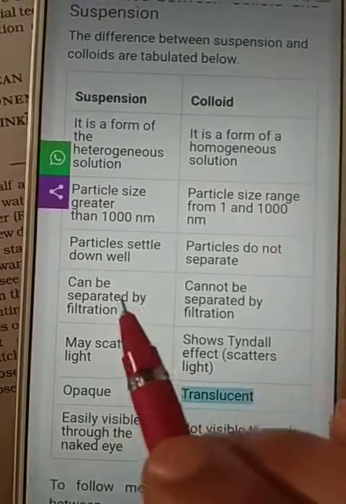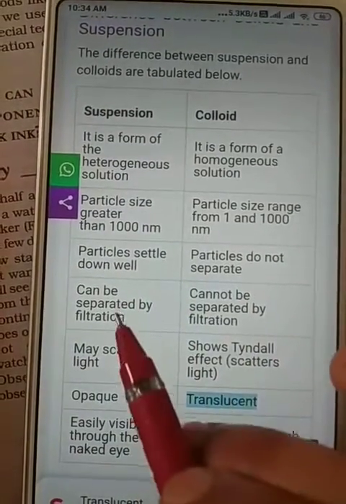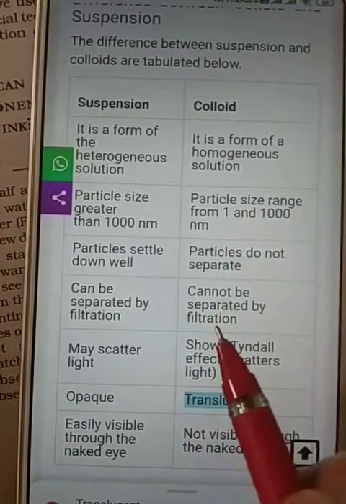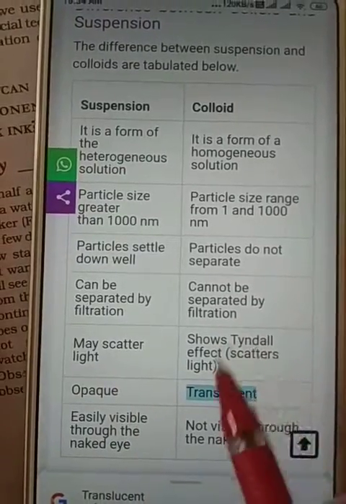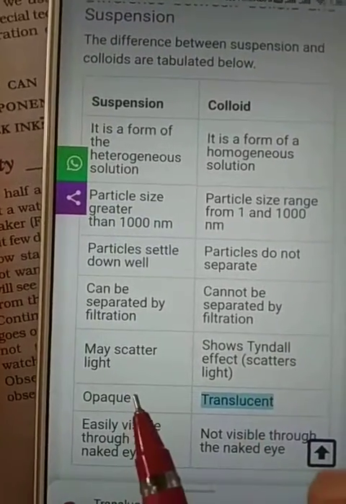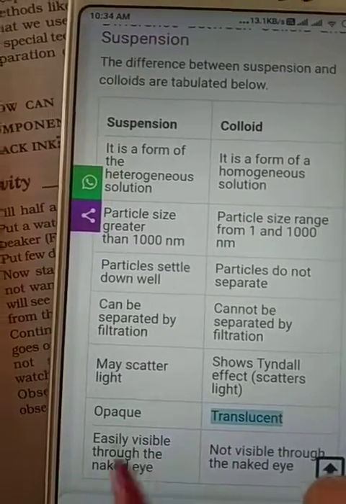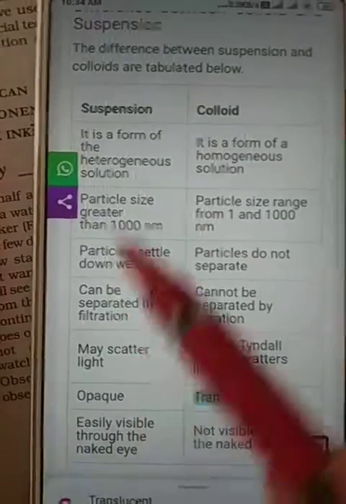A suspension is not stable and can be separated by filtration because the solute particles are big enough, while a colloid is stable and cannot be separated by filtration. Both may scatter light and show the Tyndall effect. A suspension is an opaque mixture after the solute particles get settled down, meaning we cannot see through this mixture.